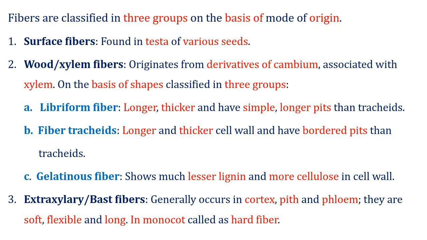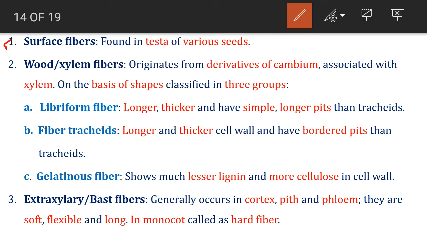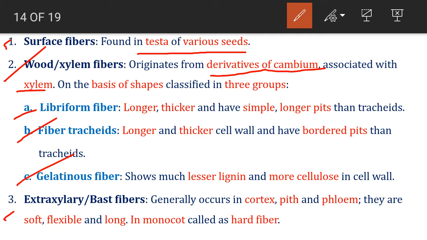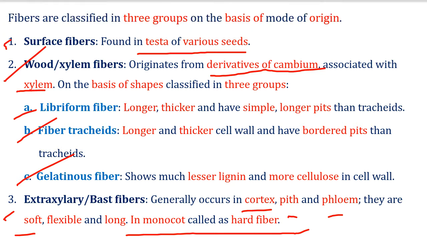On the basis of origin, these fibers are classified into three types: surface fiber, wood or xylem fiber, and the extraxylary or bast fibers. Surface fibers are found on the testa of various seeds. Wood fibers, as the name suggests, are derived from the cambium and associated with the xylem. There are also three types: libriform, fiber tracheids, and gelatinous fiber. And the extraxylary bast fibers occur in the cortex, pith, and phloem. They are soft, but in the case of monocots, they are called hard fibers.